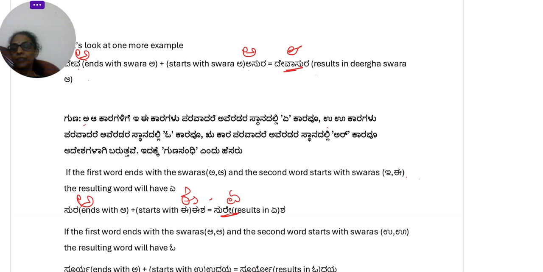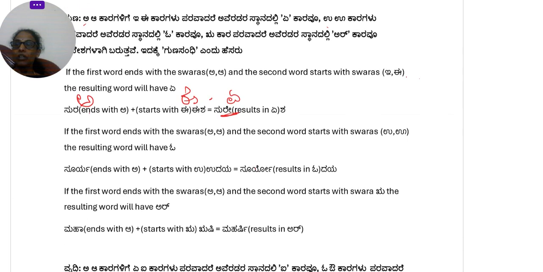Similarly, if the first word is ending with a or a and the second word is starting from u or u, then the result will have a o in it. Okay, so here if you see Surya, ya, a, it ends with a, and Udaya, it starts with u. Okay, a and u. The result will be O, Suryodaya. You see, the O Gunitakshara is added here. So it results in O. Okay, if A or A comes in front of U or U, then the result will have a O in it.